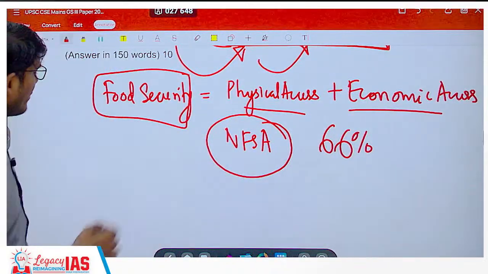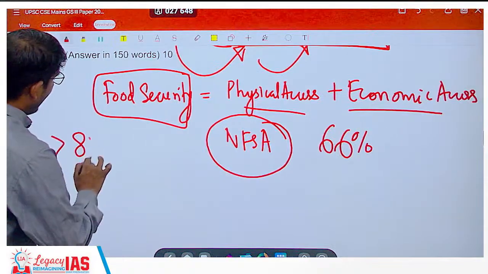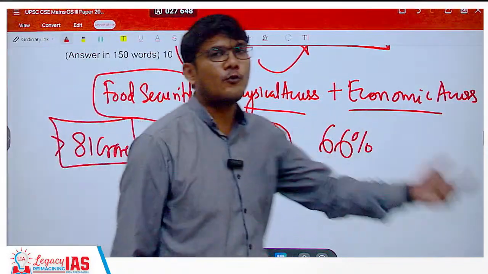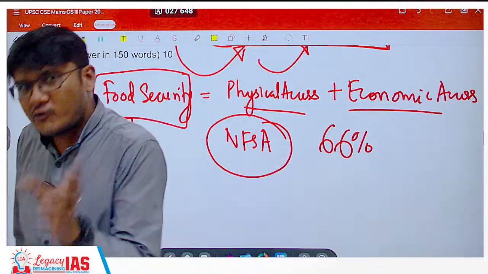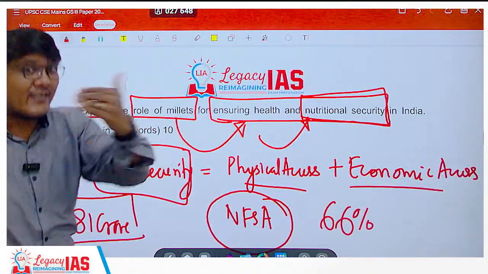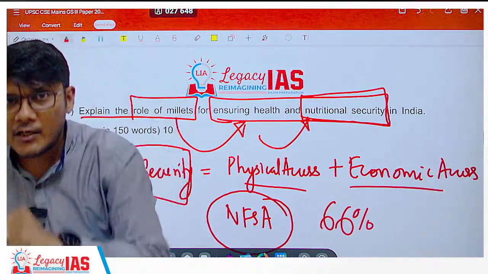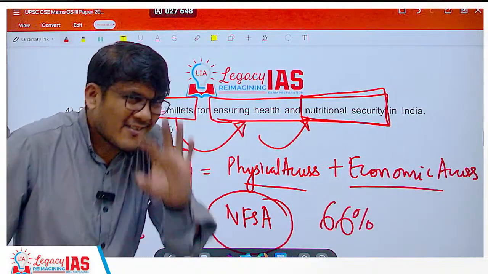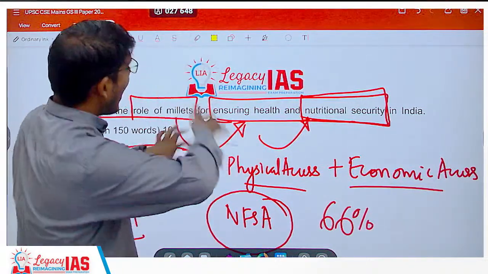In fact, this year's budget talks about over 81 crore people having benefited from the National Food Security Act. So food security to an extent has been taken care of. So our next logical target would be nutritional security. So what is the difference between food security and nutritional security?